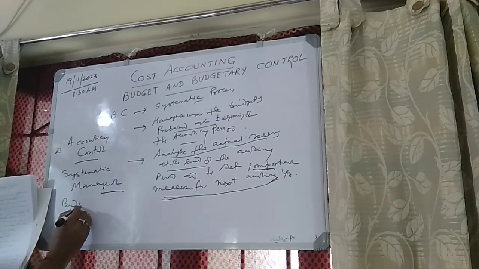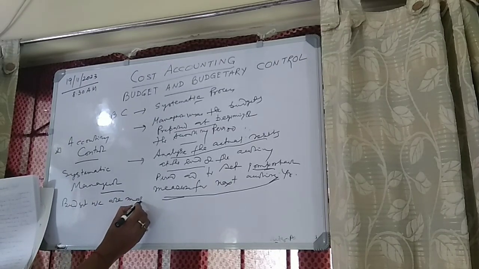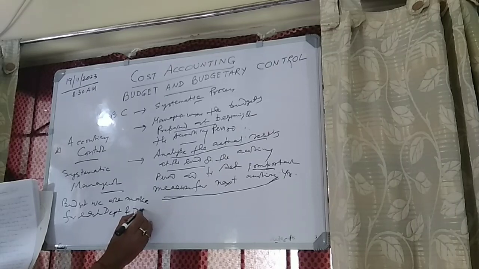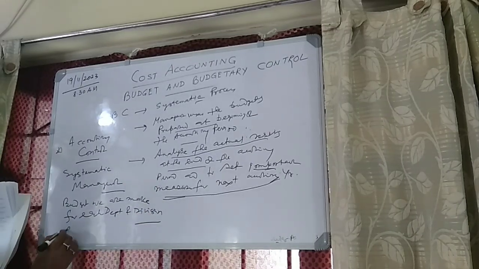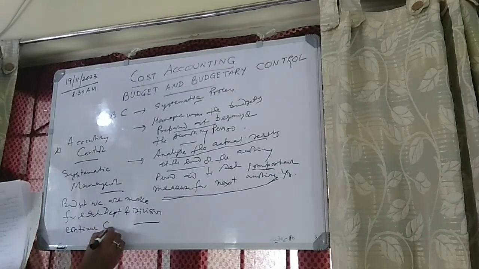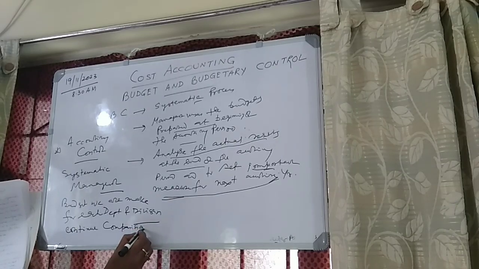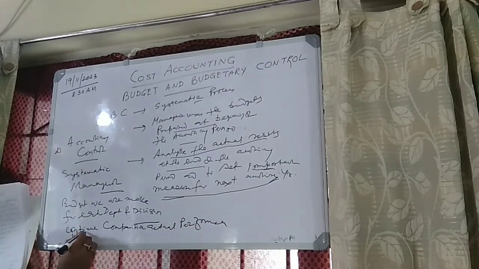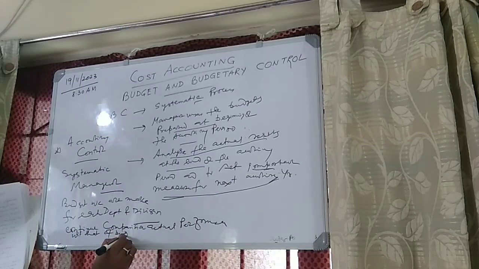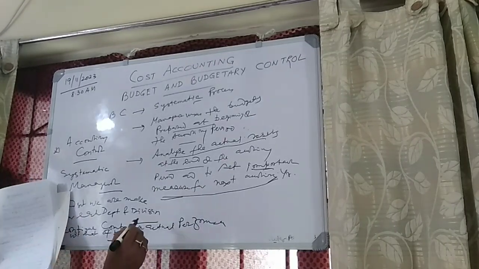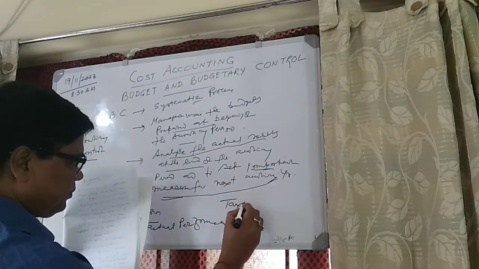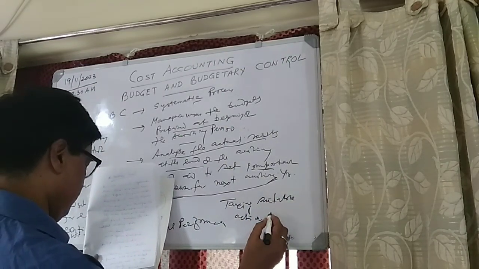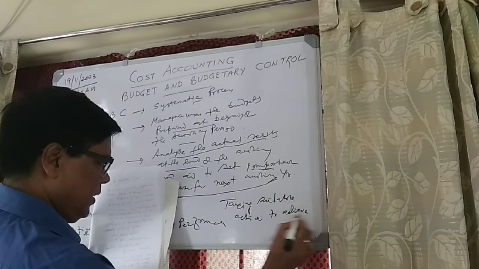Then we have to make the budget for each department and division, and continue comparison of actual performance with that of budget, taking suitable actions to achieve desired results.